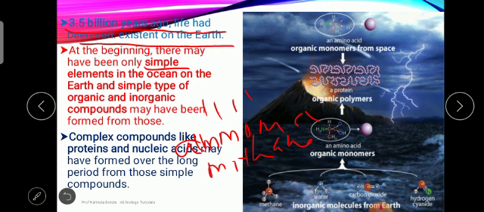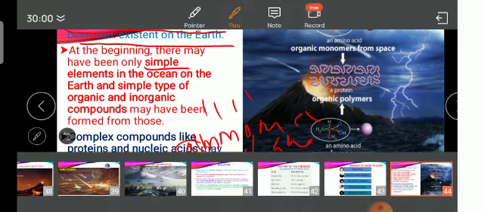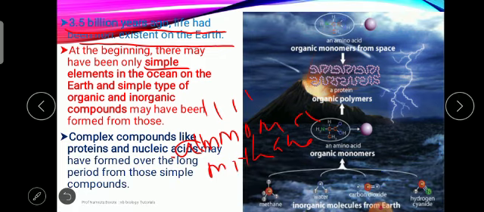Means the first chemicals formed on the earth, where water, ammonia and methane, these simple elements, were present in the oceans. Simple organic and inorganic compounds may have been formed from those. Complex compounds like protein and nucleic acid may have been formed over a long period of time.